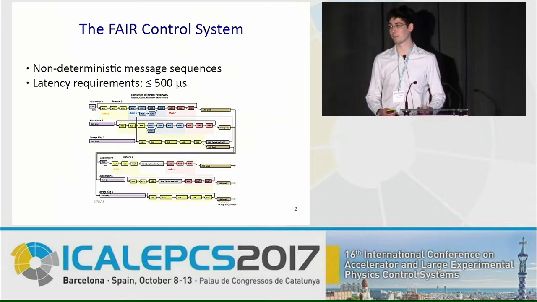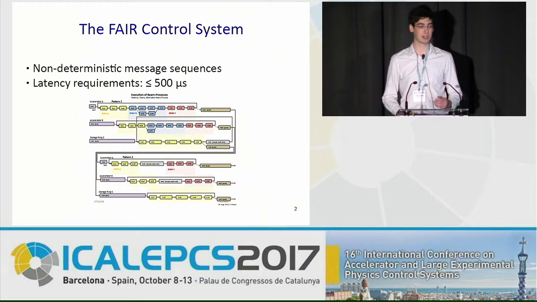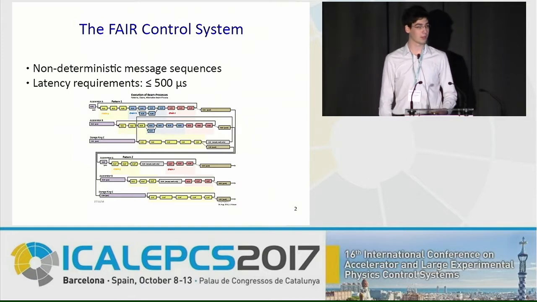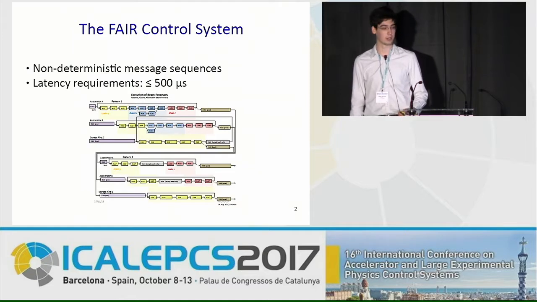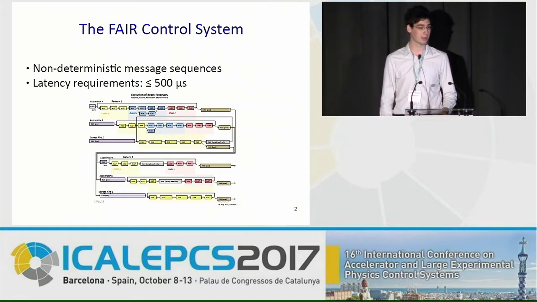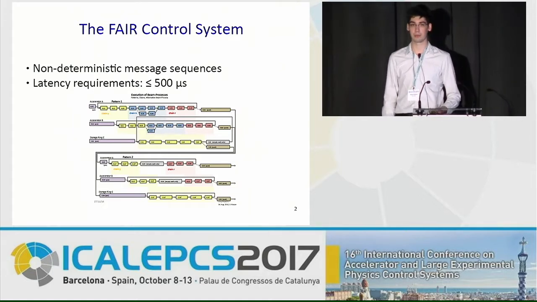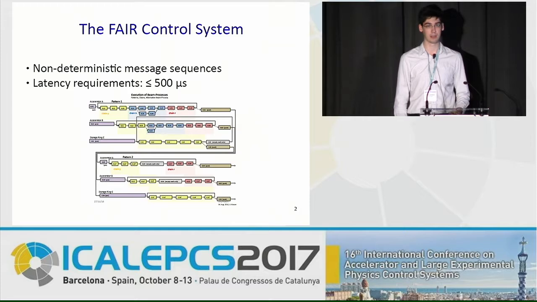At the FAIR control system, this is about 500 microseconds. But if we send this message so shortly before the deadline, we would like to give guarantees that no matter what inputs arrive in the system, we never exceed a latency of these 500 microseconds. Now, that's usually not a problem if the network capacity exceeds the data generated by a large amount, but FAIR is also designed to carry multiple experiments in parallel, and so we would like the network to be actually used at capacity. In fact, we already know that it will be used at capacity, so we need a verification step which allows us to give these guarantees.